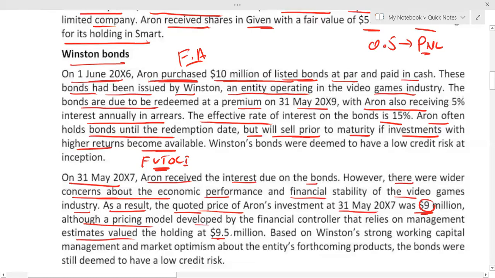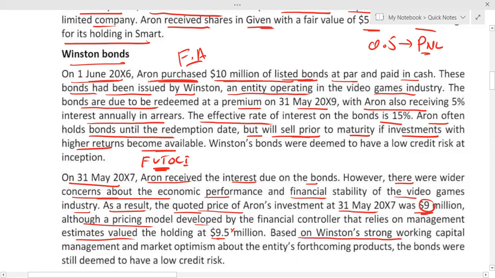Obviously, when level 1 input is available, why would I go for what management says? What management says, and management is estimating, that is level 3 input. When observable level 1 input is available, I will not go for any other input. So logically, 9.5 is not relevant.